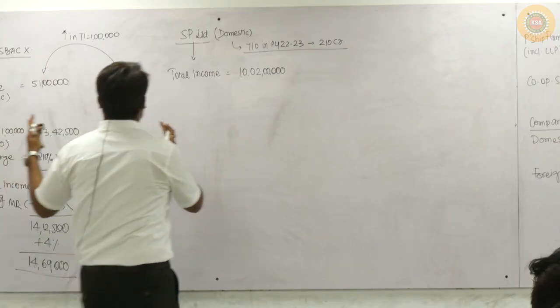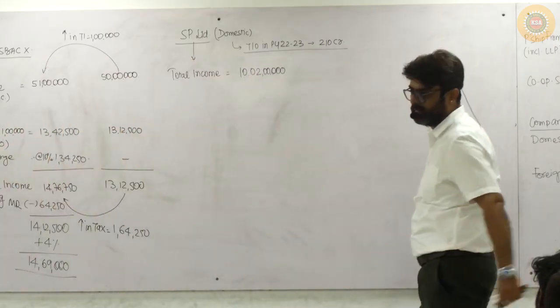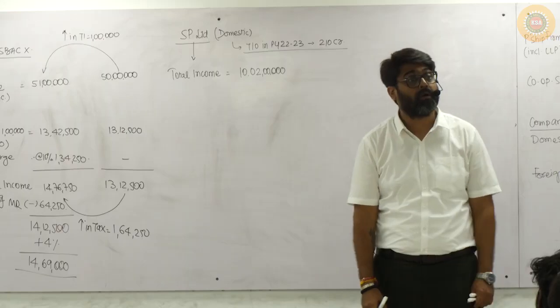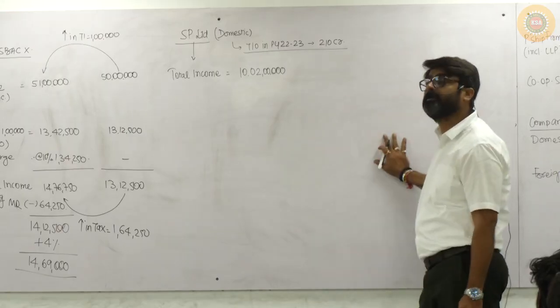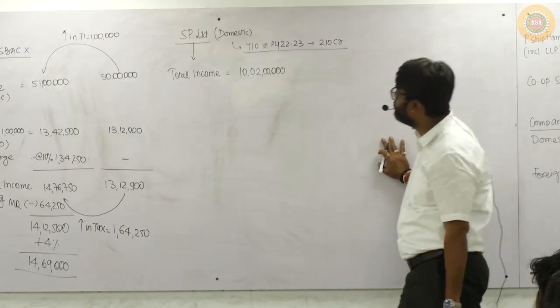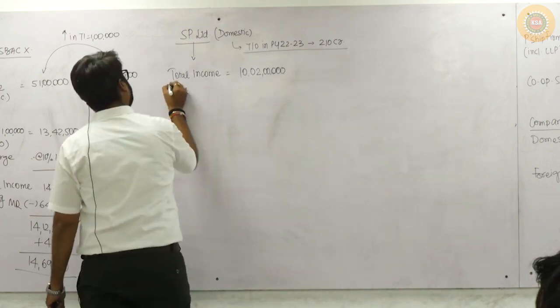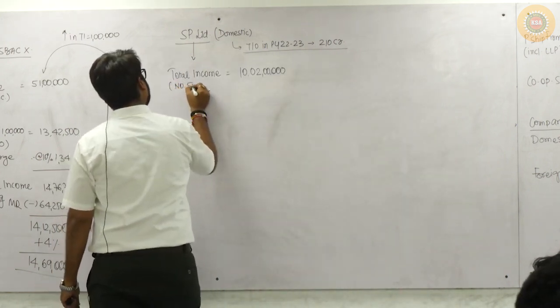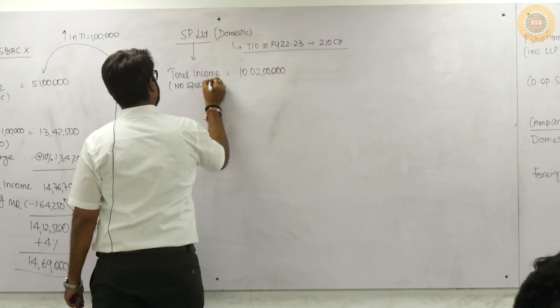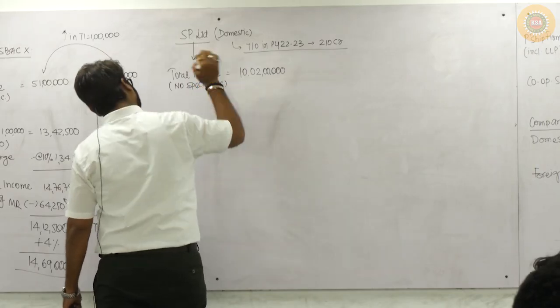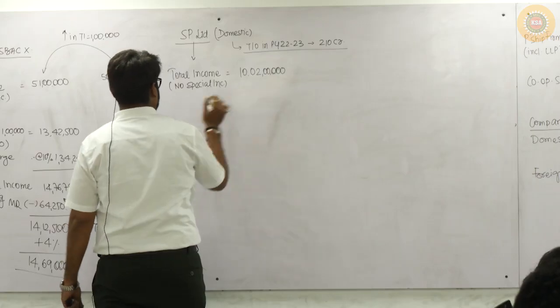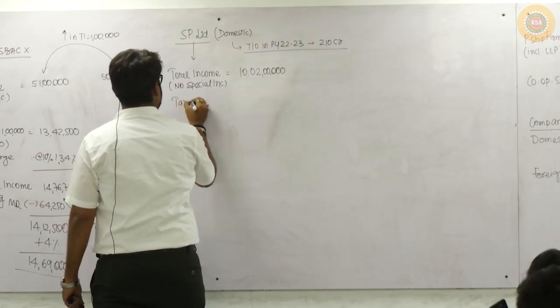Same calculations, copy paste. But wait, in this total income there are no special incomes, meaning that the entire total income is normal. So on this normal total income, we'll apply tax.